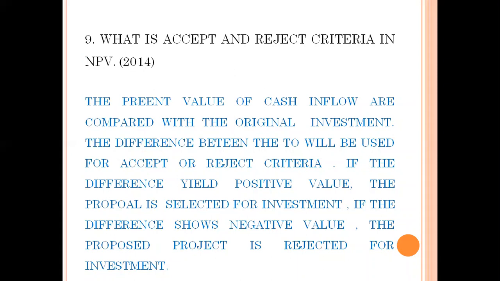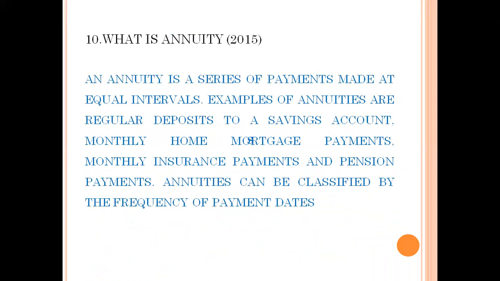NPV is used as an accept or reject criteria. As earlier explained, in case NPV is positive, the proposal can be selected, and if NPV is negative, the proposal should be rejected.